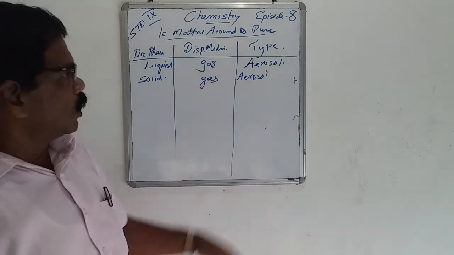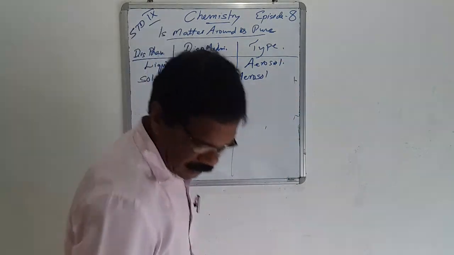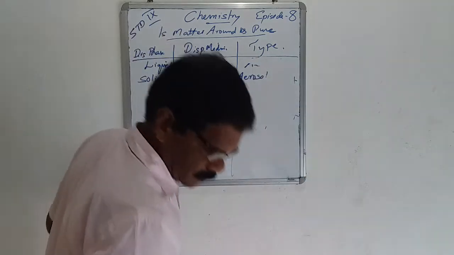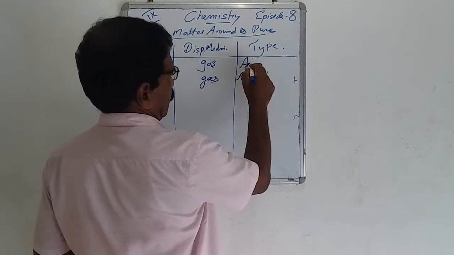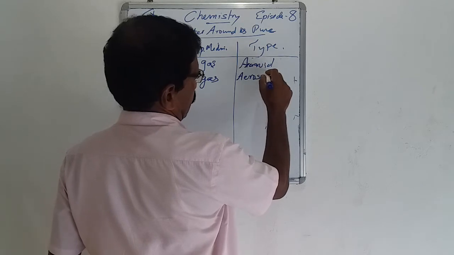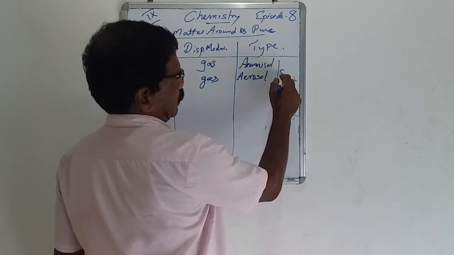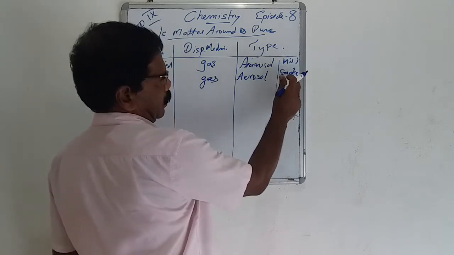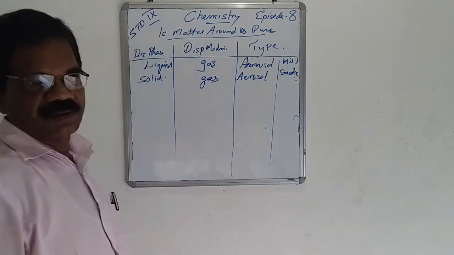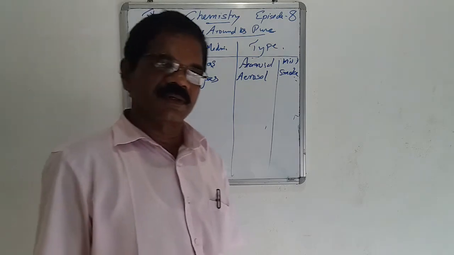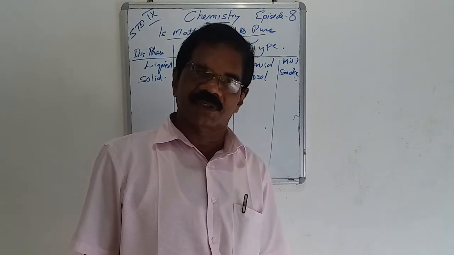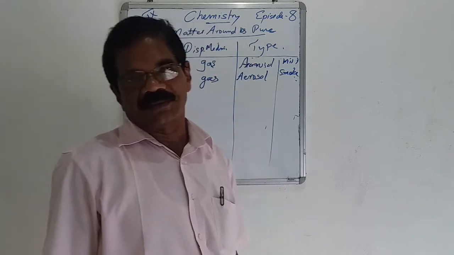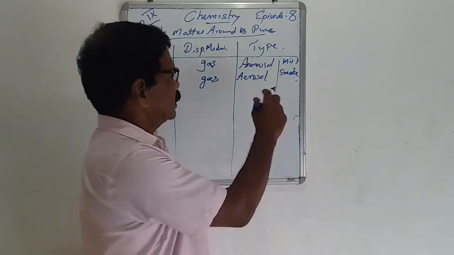Examples: smoke and vehicle exhaust. A huge amount of smoke comes out from the engine, and that is also known as aerosol.